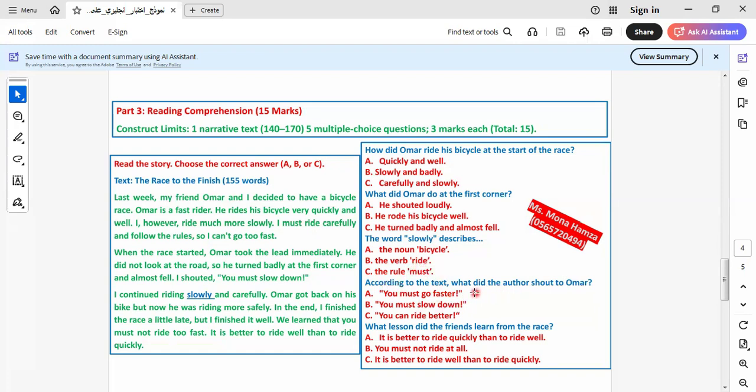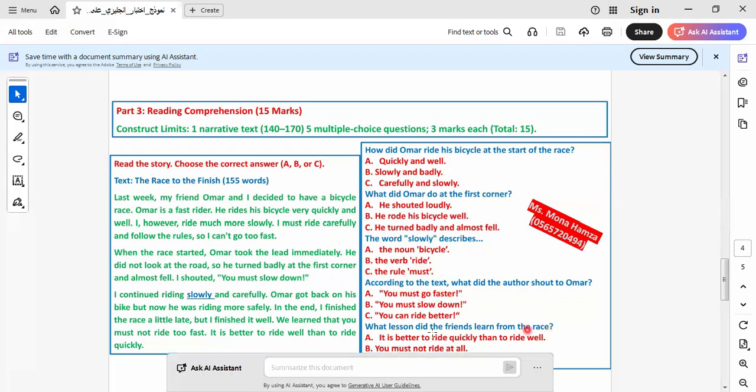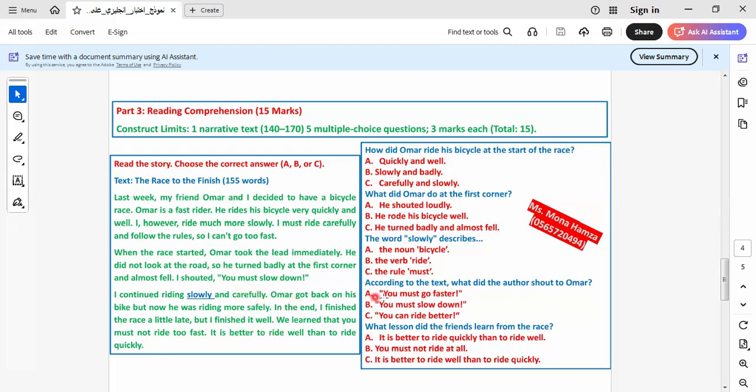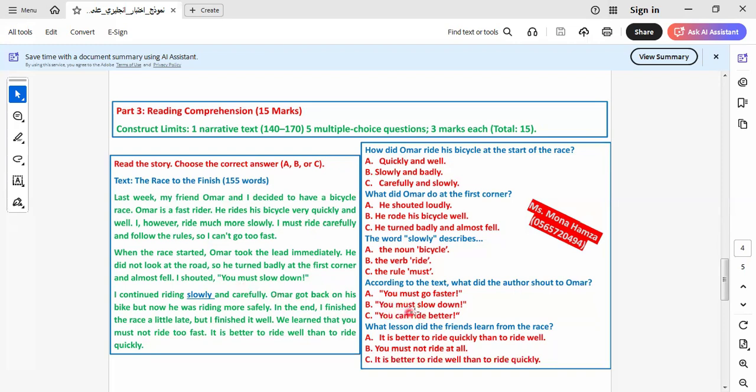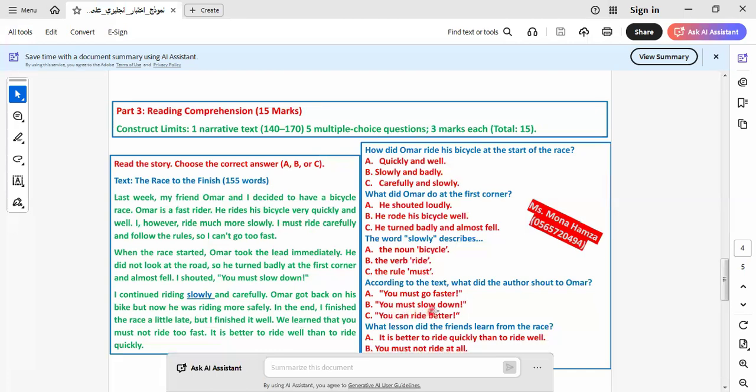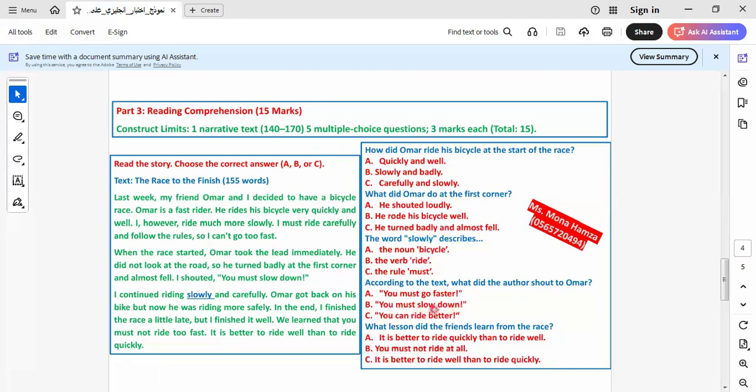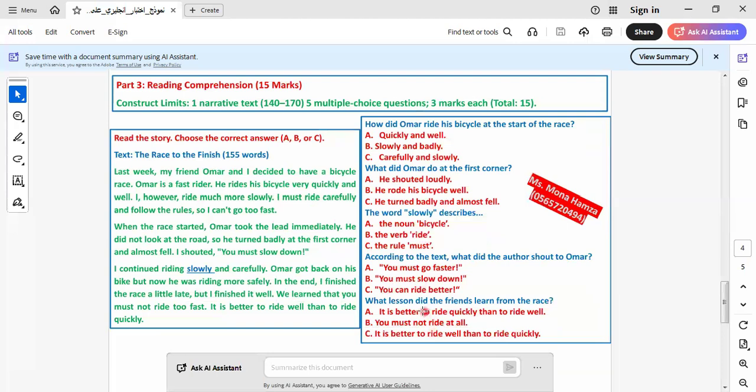According to the text, what did the author shout to Omar? As we know here during the text, shout to Omar what? Because he is saying to him that you must slow down. Shout to Omar and saying, you must slow down. Okay. Let's go to another one.